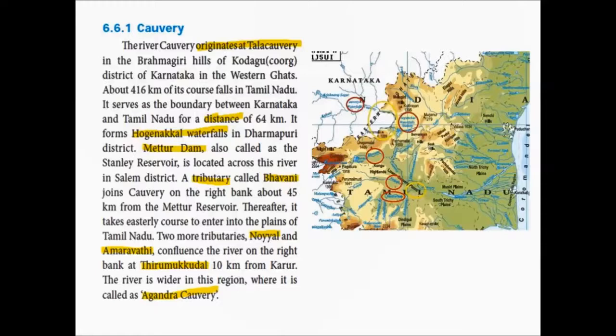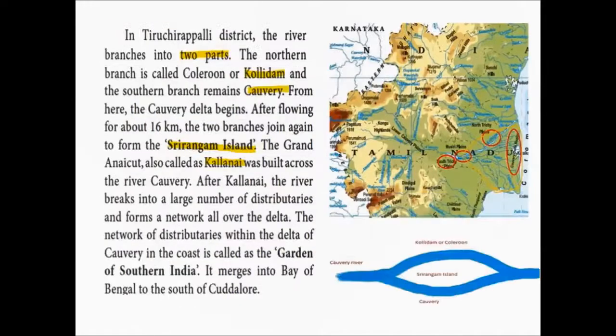In this place, the river is wider. The river becomes wider. Already it is a plain surface, and along with its tributaries, the river becomes wider, and therefore it is called as Agandra Kaveri in this region. In Tiruchirappalli district, the river Kaveri branches into two parts.